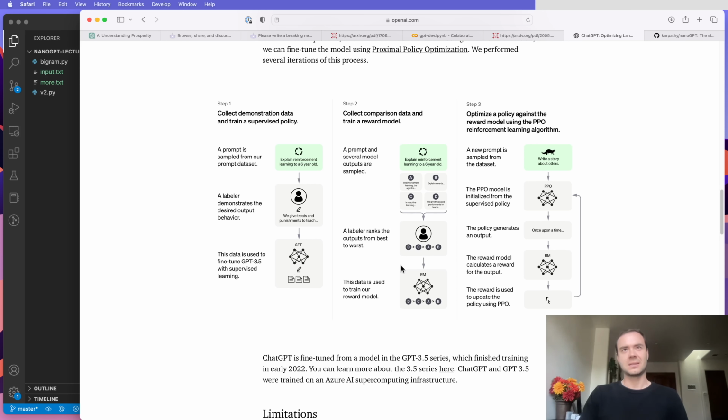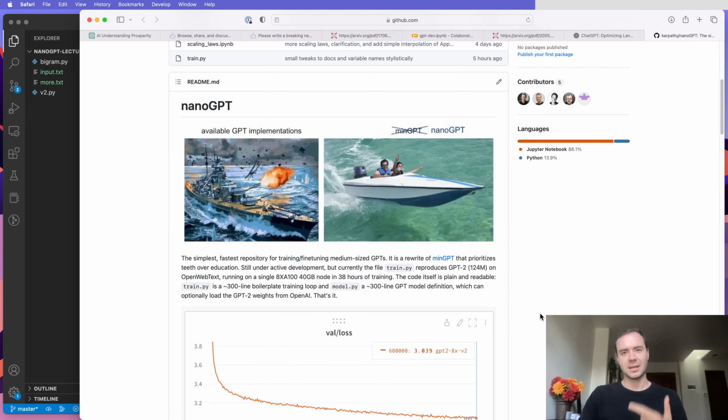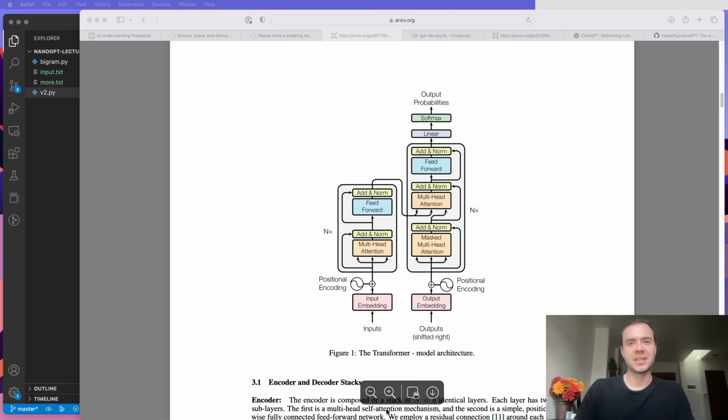A lot of this data is not available publicly. It is internal to OpenAI, and it's much harder to replicate this stage. And so that's roughly what would give you a ChatGPT. And NanoGPT focuses on the pre-training stage. Okay, and that's everything that I wanted to cover today.